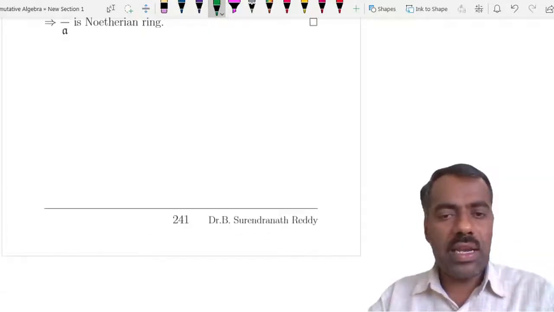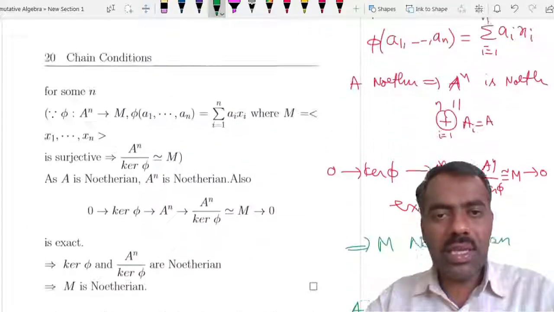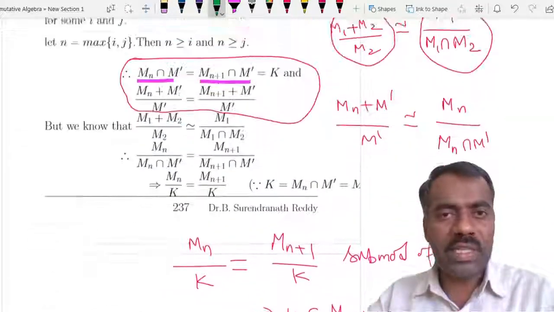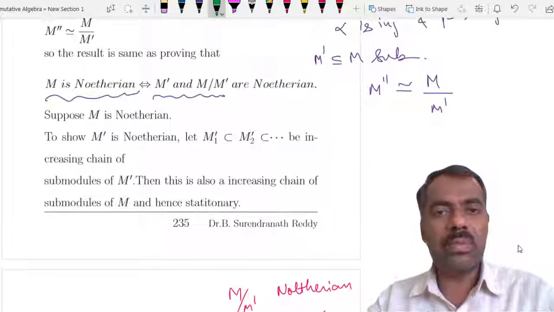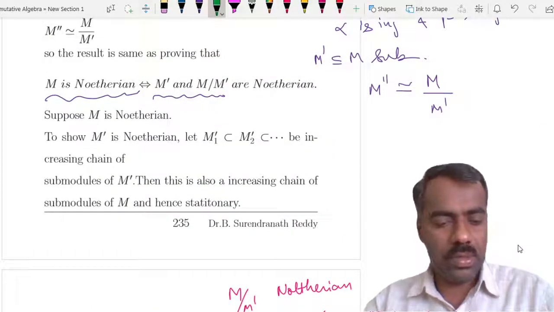Okay, so these are all about the properties of Noetherian as well as Artinian rings, and in the next class we'll see some more properties of Noetherian modules. Okay, we'll stop here.